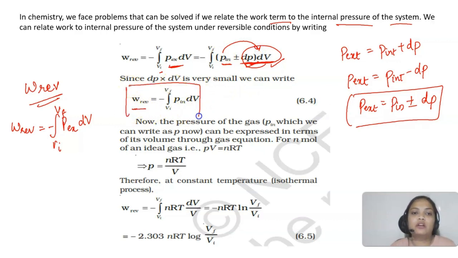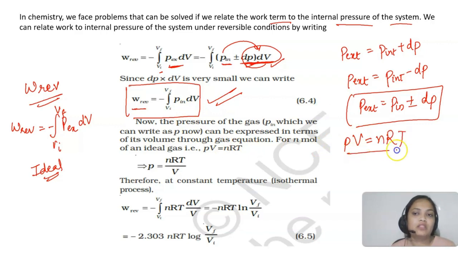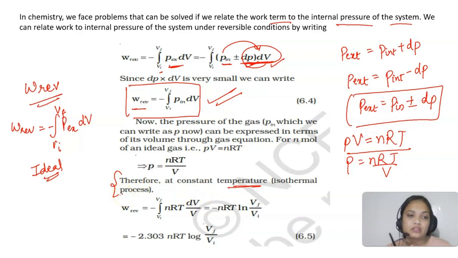So the reversible work done, now we have related it to the internal pressure. Now internal pressure of the gas, internally हमने क्या लिया था? Ideal gas ली थी, right? We were taking ideal gas. So now you can just write it as P also. For n mole of ideal gas, we will apply the ideal gas equation, PV equals nRT. So from here, P equals nRT upon V. Now you can put it here, at constant temperature. Now I am talking about isothermal process. These are the different types of processes that we are having. The ones that take place at constant temperature will be known as isothermal process.